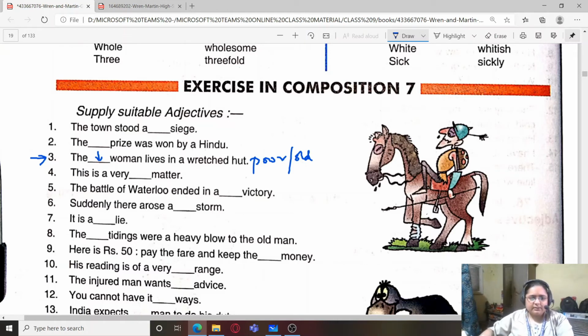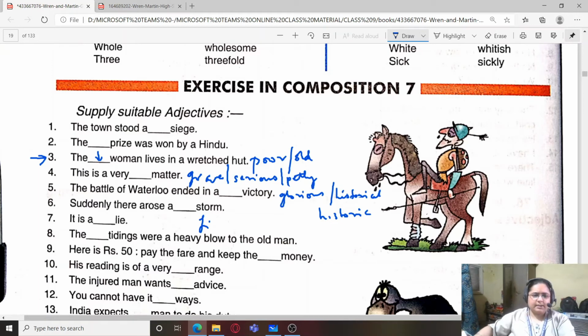This is a very grave matter, or very serious matter, or petty matter. The Battle of Waterloo ended in a glorious victory, historical victory, or we can write historic victory. Suddenly there arose a fierce storm, or we can write a huge storm or fearsome storm.